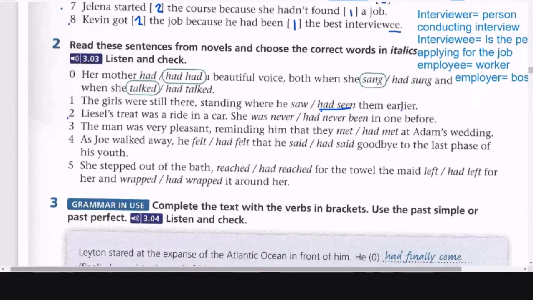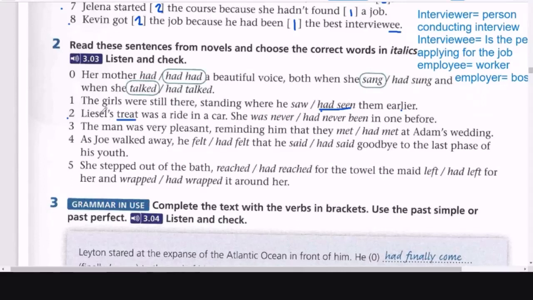Now, what about number 2? Liesel's treat. What is treat? Do you understand this word? Treat? Es como regalo. Sorry? It's like a gift. Yes, exactly. Like a prize. Not like a gift, like a prize. Like for the dog. Good dog. Toma tu pedazo de tocino, right? That's a treat. Está aprendiendo a dar la pata o hacer sus trucos. Yeah, that's a treat, right? It's like a prize.